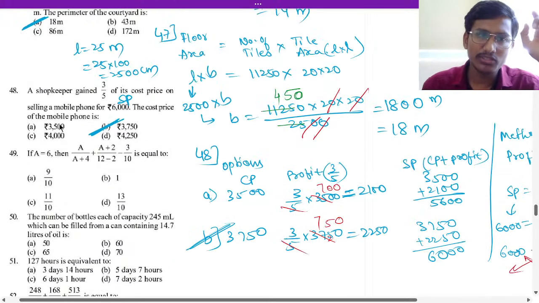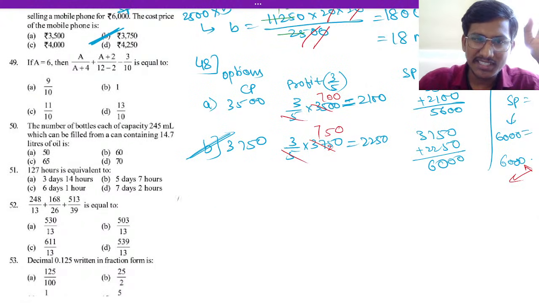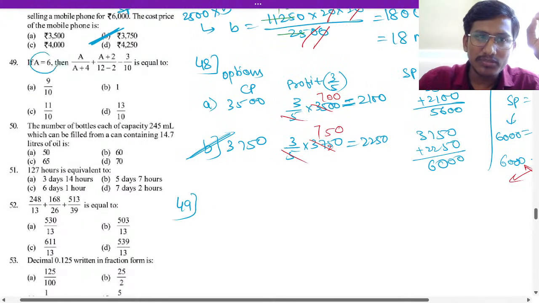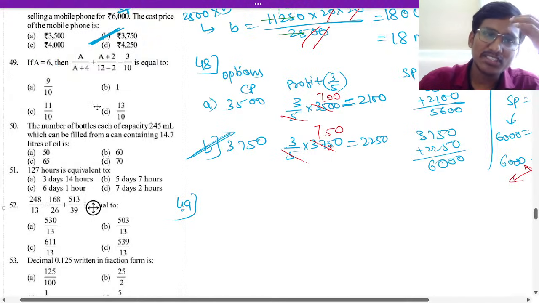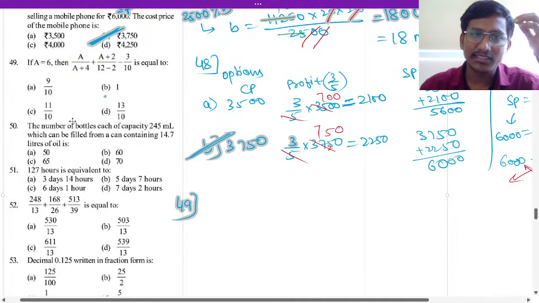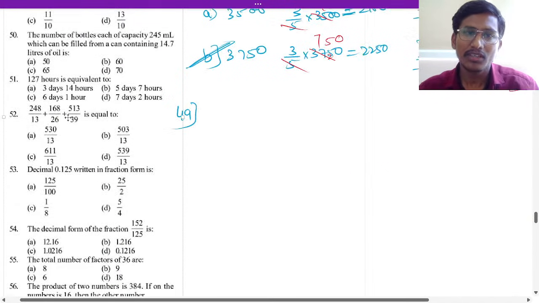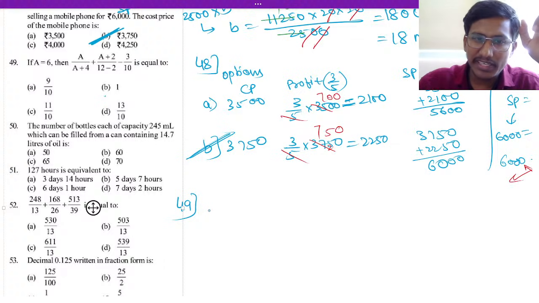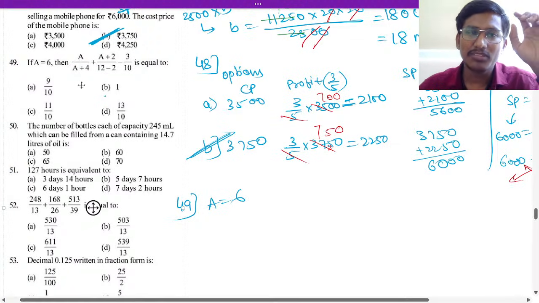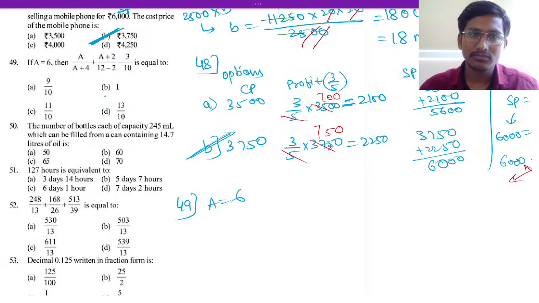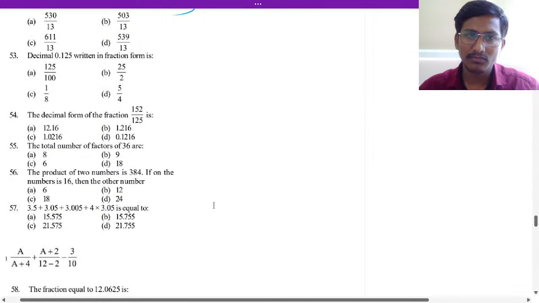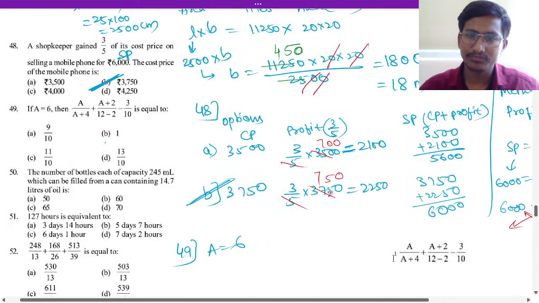So next, students, here that is 49 question. Should you do 49 question now? It is easy. 49 is easy. They have given the value of A is 6. Value of A is how much? That is 6 here. Okay. So A is equal to 6 means here A divided by A plus 4. So I will take it here.